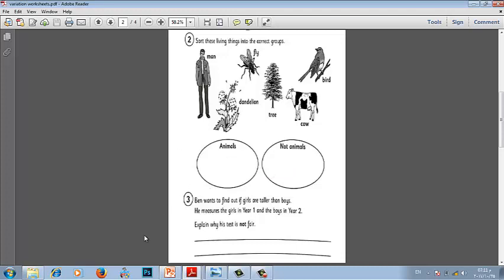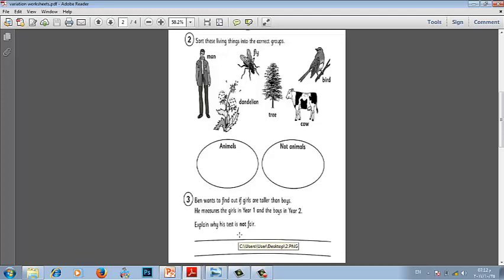3. Ben wants to find out if girls are taller than boys. He measured the girls in year 1 and the boys in year 2. Explain why his test is not fair. The test is not fair. Why? For making a fair test, you must change only one thing. Here, Ben changed 2 things. He changed the type of the student, boys and girls, and he also changed the year. He brought girls from year 1 and boys from year 2.